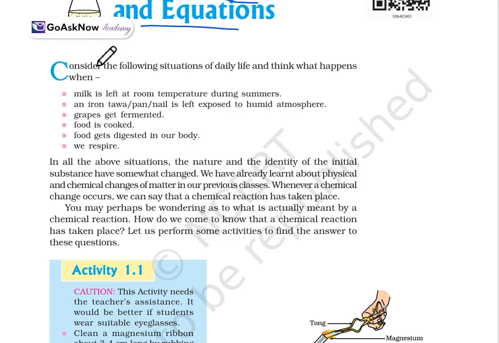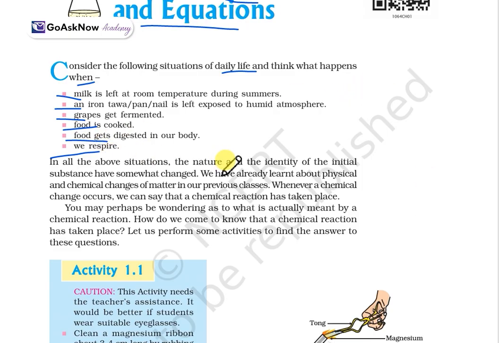Here, firstly, consider situations from daily life and think about what happens. We will first correlate things with our daily life. Like, milk is left at room temperature during the summers. We know what will happen, how temperature affects the milk. And iron, or we can say a tawa, a pen or a nail, is left exposed to humid air. Then what will happen? Grapes get fermented, food is cooked, food gets digested in our body, and we respire. So these are some reactions which we can correlate with our day-to-day life.